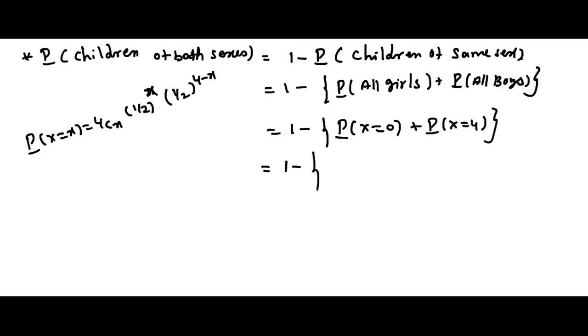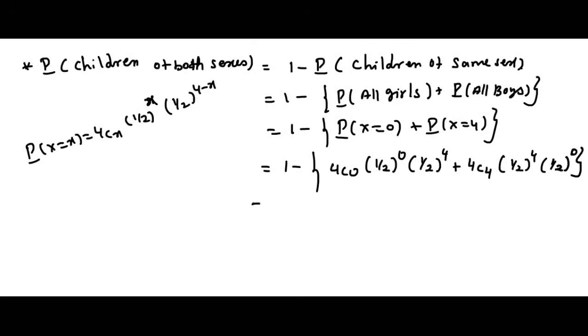Okay, substitute here x equal to 0. So 4C0 (1/2)^0 (1/2)^4 plus 4C4 (1/2)^4 (1/2)^(4 minus 4). Okay, if you simplify this, you get the final answer. Now we simplify this: 4C0 is equal to 1, anything power 0 is also 1. So we get only (1/2)^4 plus 4C4, that is also 1. So here you get (1/2)^4, anything power 0 is 1. Using the calculator, 4C0 and 4C4, we get the answer 1.